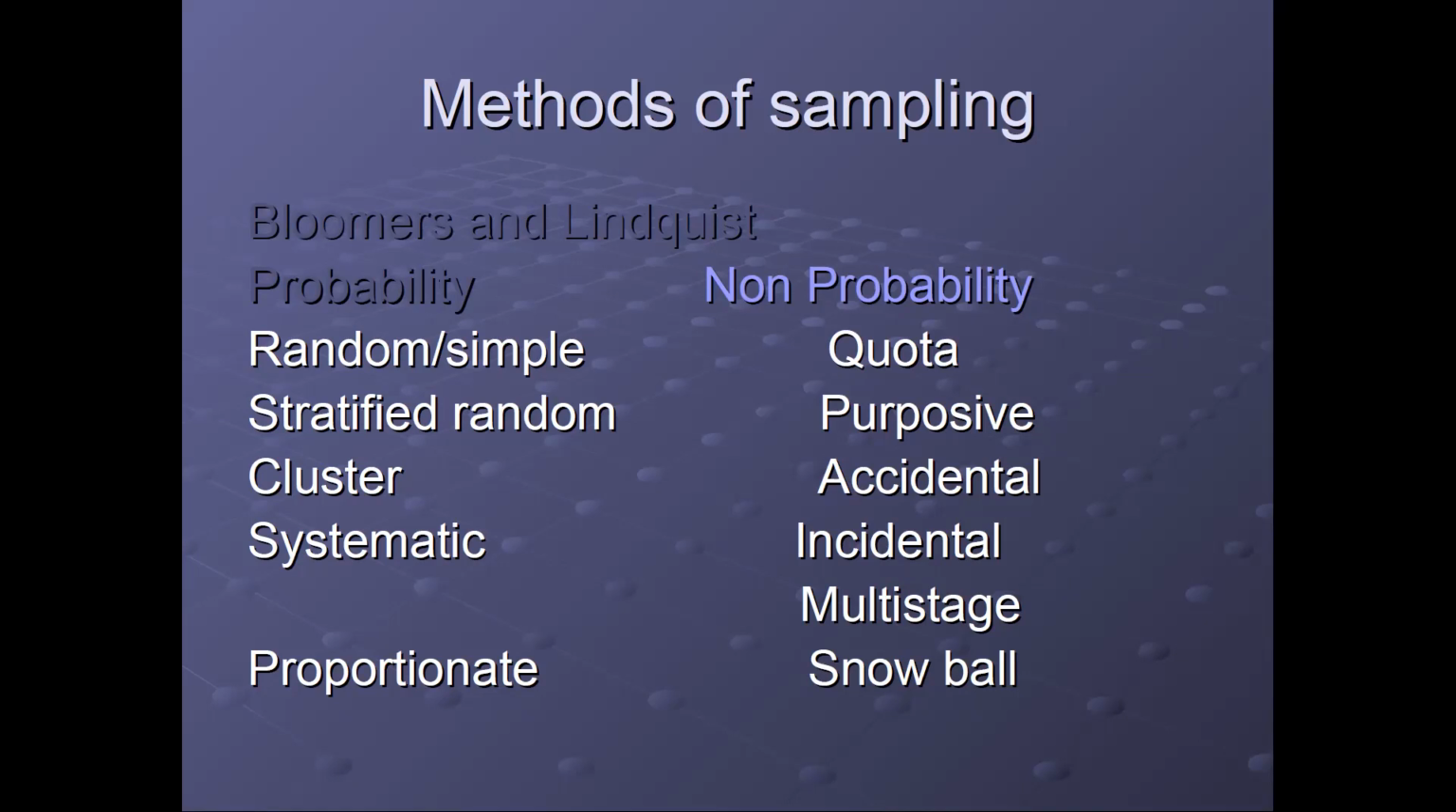When we go through the different types of probability sampling, these are simple random sampling, stratified random sampling, cluster sampling, systematic sampling, proportionate stratified random sampling, and non-proportionate stratified random sampling. And the other type of sampling technique is non-probability sampling, that is quota, purposive, accidental, incidental, multi-stage, and snowball sampling. These are the different types of non-probability sampling.